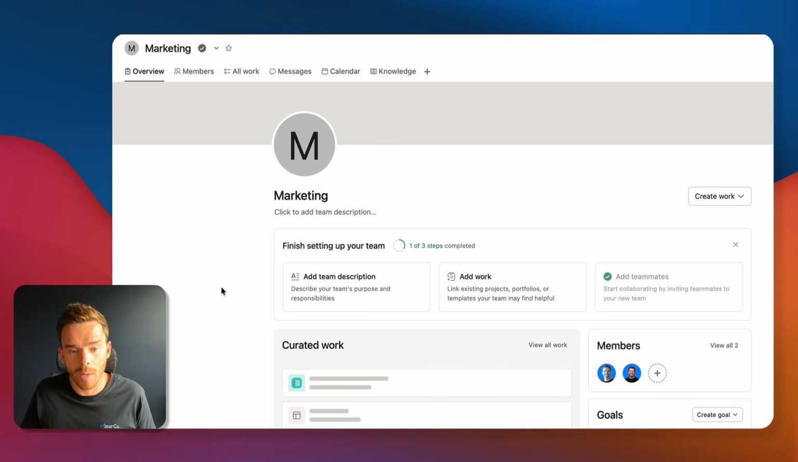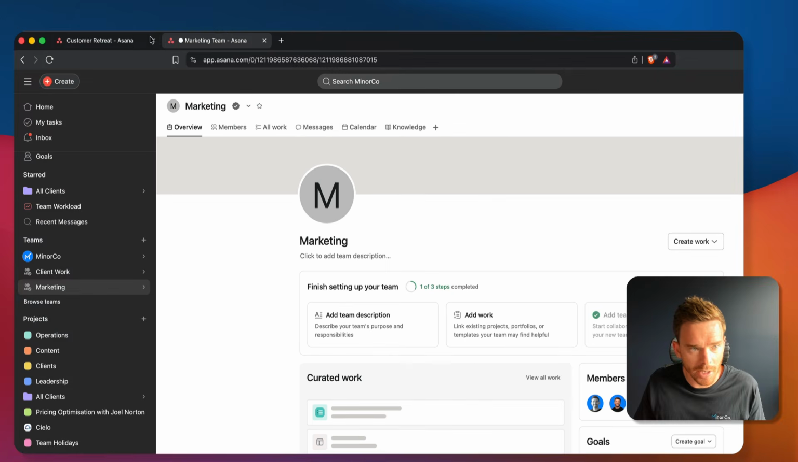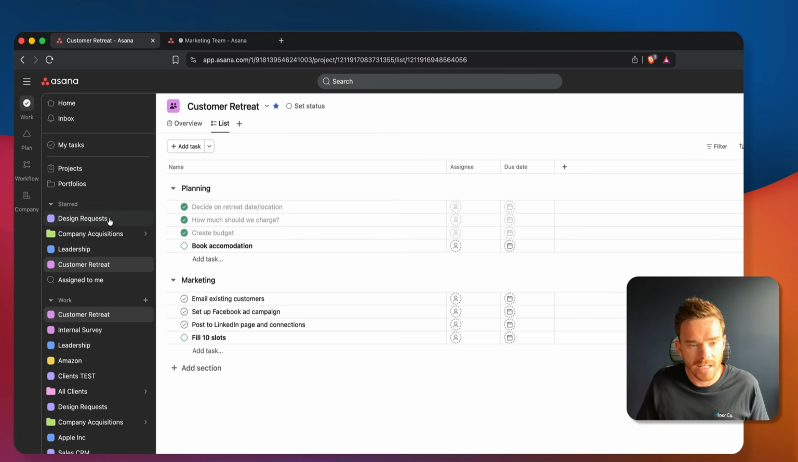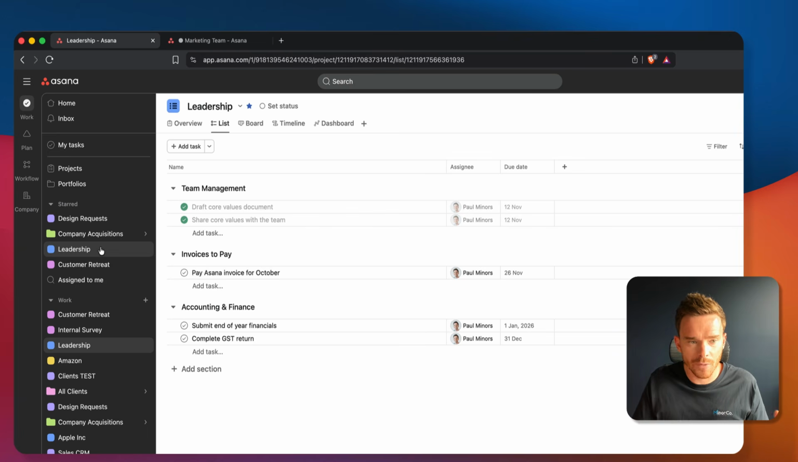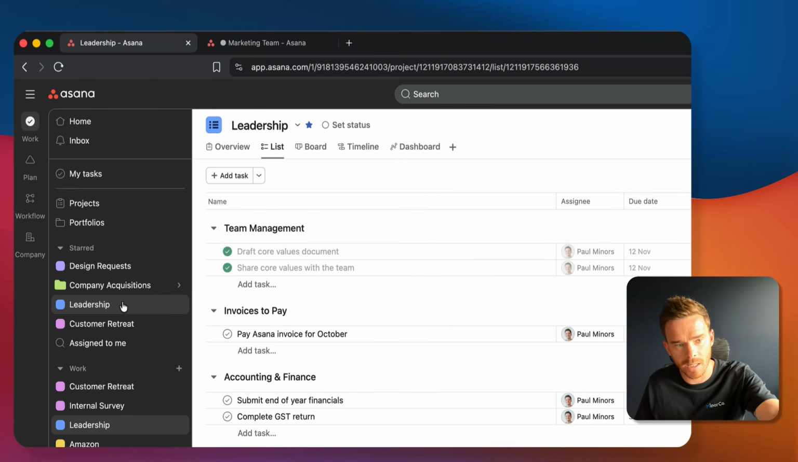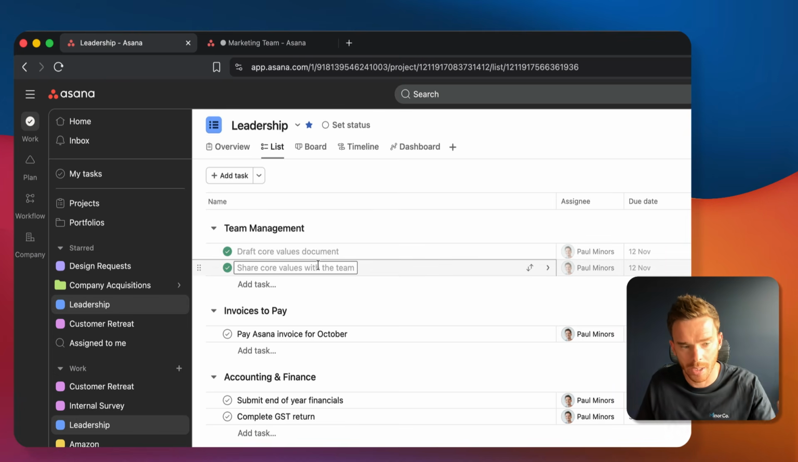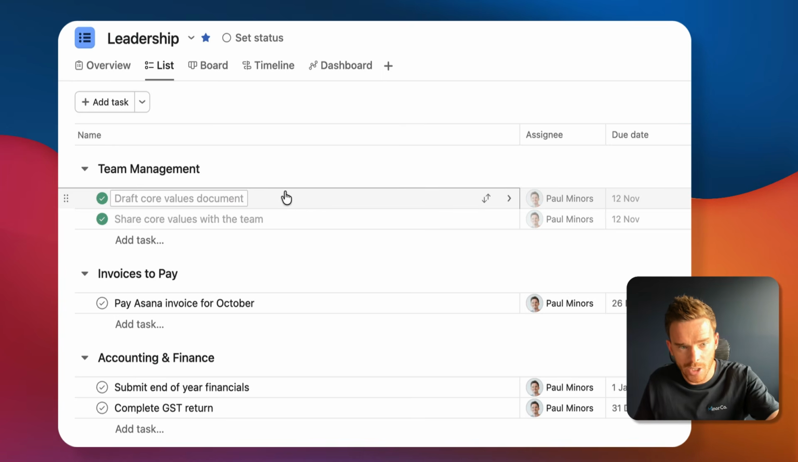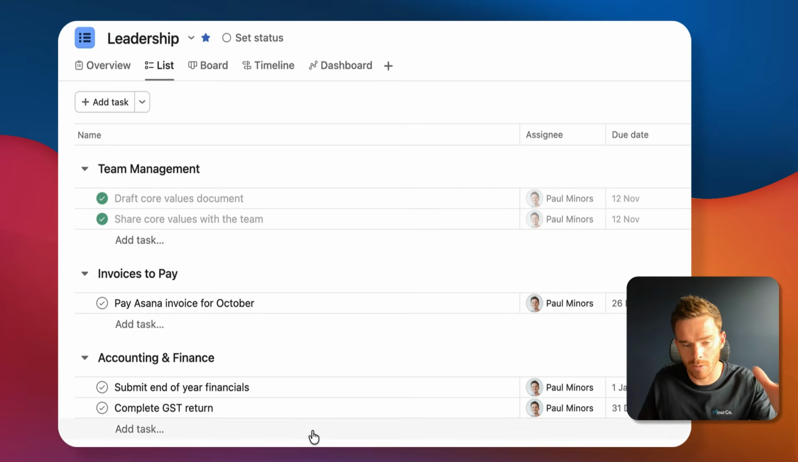Once you have your team set up and ready to go, the next, and probably one of the most fun things you'll want to do next, is to build out your first project. Now I'm going to switch back to our demo account, and I find it useful to think about projects in 3 different ways. The first is you can use projects for things like ongoing or evergreen areas of work. So here's an example of one called leadership. I call this evergreen because the project is never finished. This is where I might manage things like tasks related to managing our team, things like invoicing, accounting, and finance.